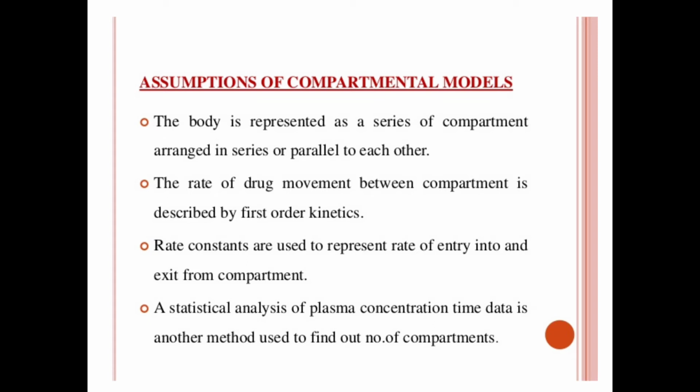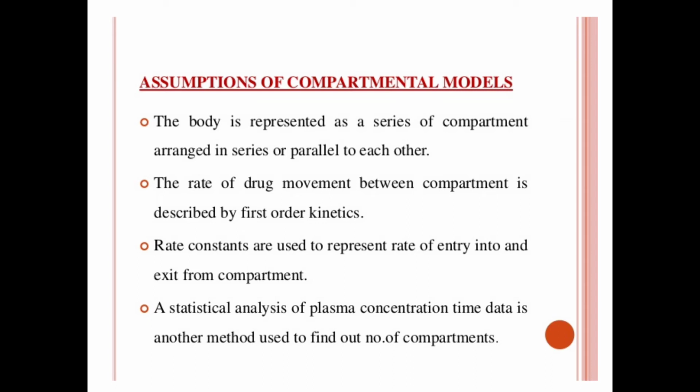Now, as I have said, the body is represented as a series of compartments. Each compartment is not a real physiological or anatomical region, but these are fictitious or virtual ones, and they are considered as a tissue or group of tissues that have similar drug distribution characteristics, similar blood flow or similar affinity for that drug.